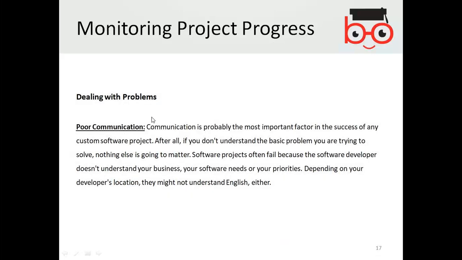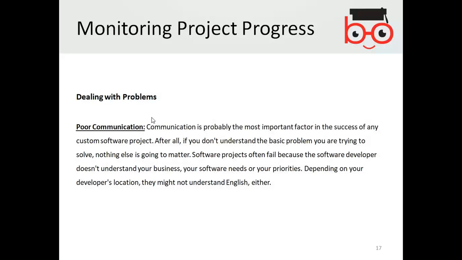Dealing with the problems during the project monitoring. One of them is poor communication. Communication is probably the most important factor in the success of any custom software project. After all, if you don't understand the basic problem you are trying to solve, nothing else is going to matter.